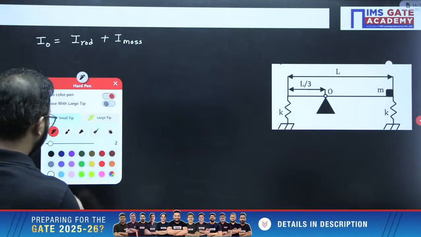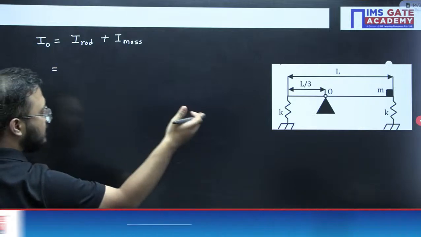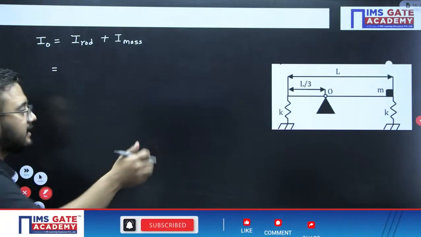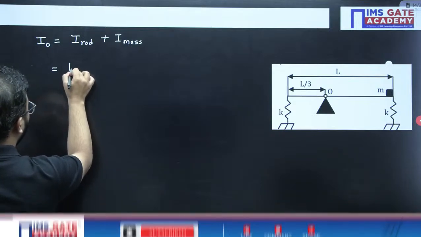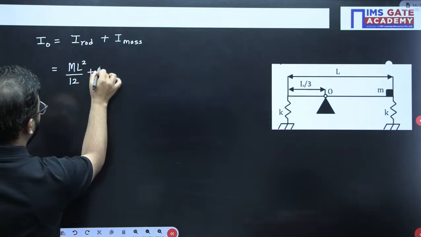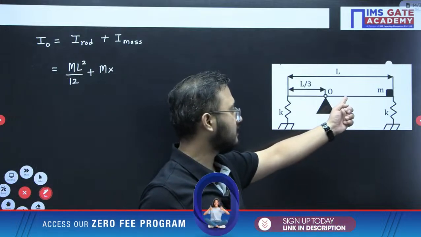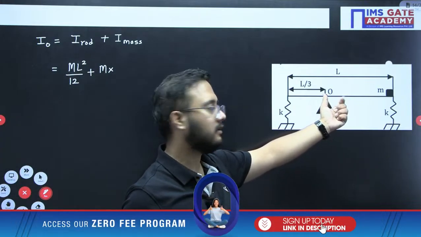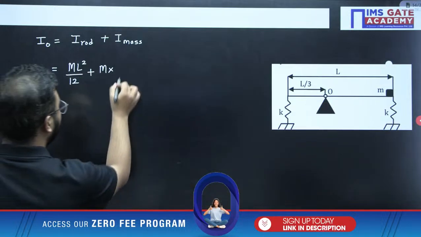Now, first of all, mass moment of inertia of a rod about point O. About the geometric center or about the CG, it is ML square by 12, capital M, plus M into distance square. Which distance? Distance of the CG point from the point about which I want to calculate. That would be L by 2 minus L by 3.